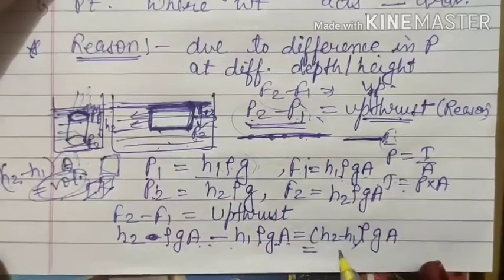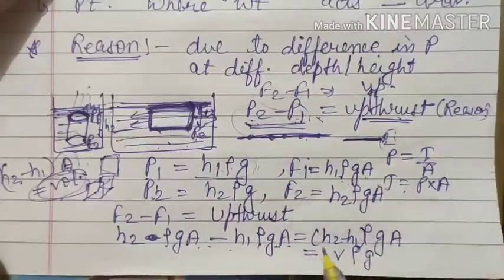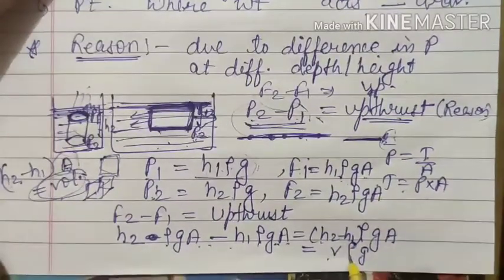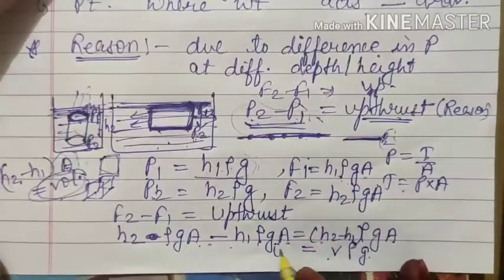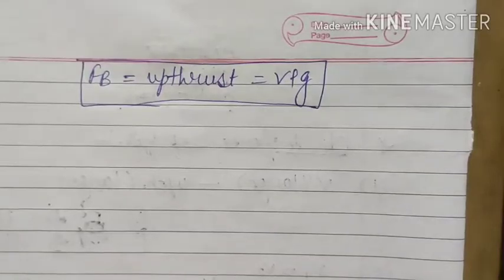So here also you can say volume, this is rho and this is G, and area you have already taken, H2 minus H1 into A is volume. That is the formula for your upthrust. That means we have calculated one formula for upthrust, that is equal to V rho G, and V means how much volume of your object is inside the liquid. Right now we have considered that the whole object is inside the liquid, but that can be different, but don't worry, that will be given in the question.